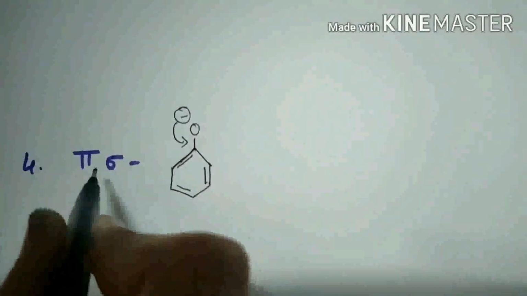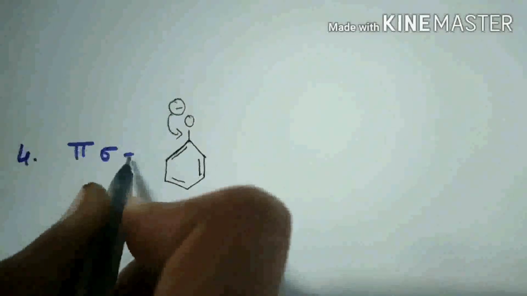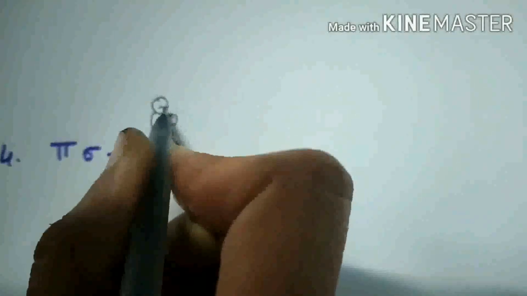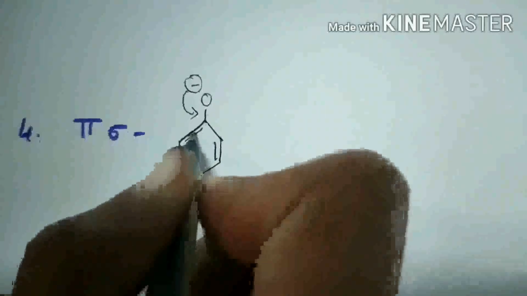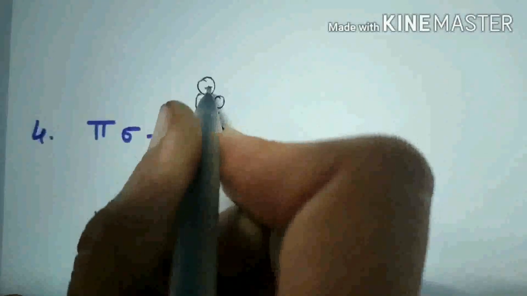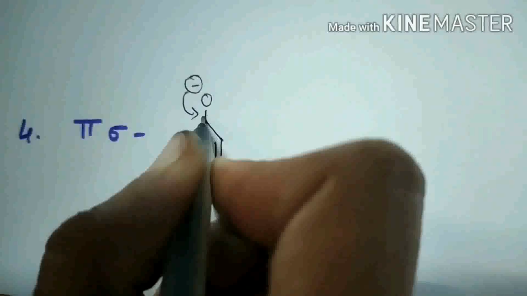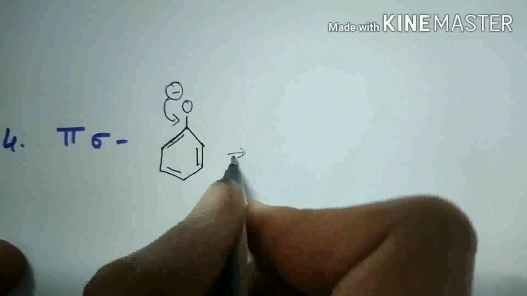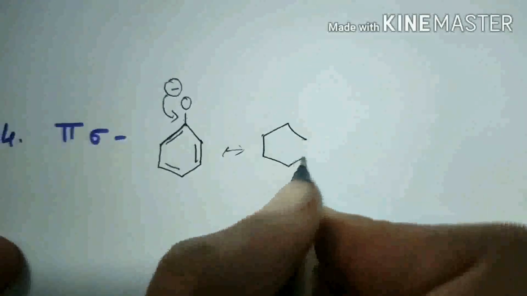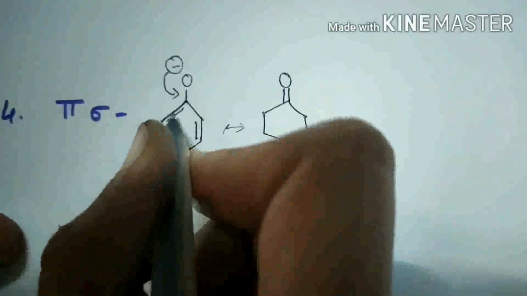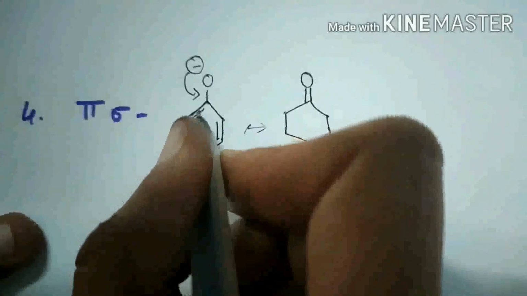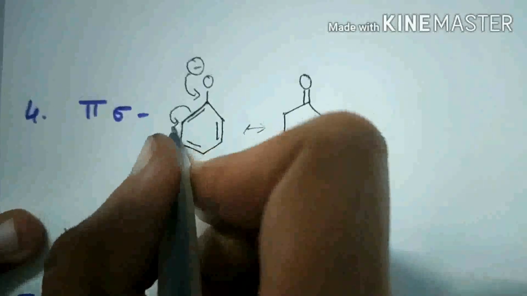In this case, pi, sigma and negative charge. Here it is the negative charge, sigma and pi bond. Here the negative charge electrons are shifted towards the sigma bond. So, double bond, oxygen. Here the pi bond will break, and the electrons are shifted here.